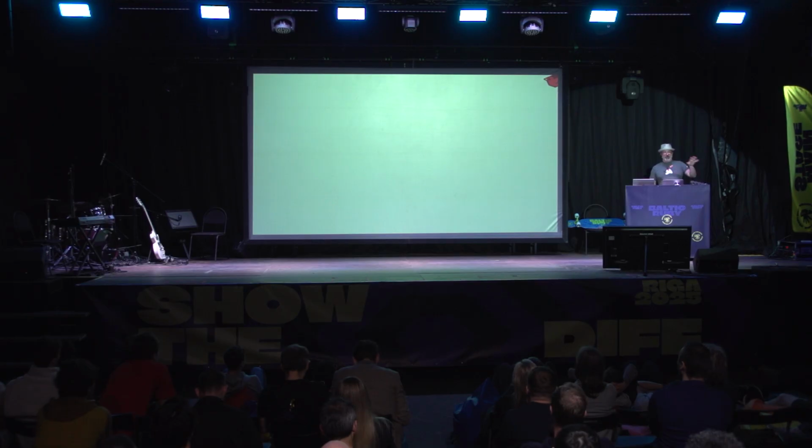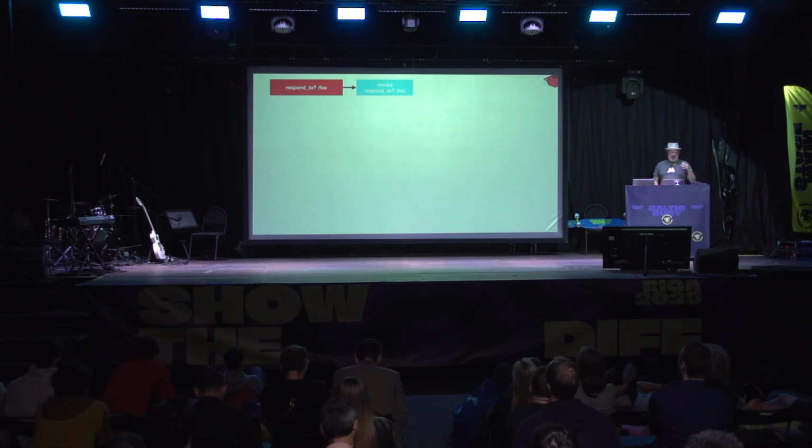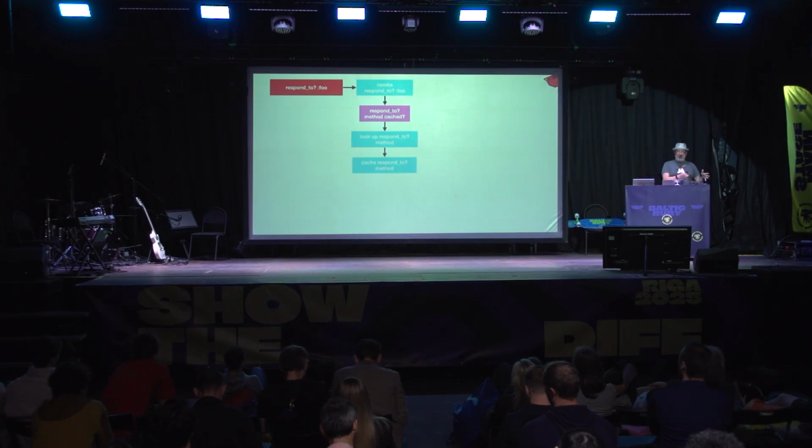So here's how it works previous to this implementation. We have our respond_to call come in. Now we know we need to invoke the respond_to method and see if the foo method is available. So we do our call. Okay, now we need to look up the respond_to method. Is it cached from a previous call? Okay, it's not cached. We go out to the class, we look up respond_to, and we cache it in our call site so that we don't have to do this lookup every time. And then we can invoke it. And of course, from here on, we can just go straight to that point. We know we've cached the respond_to method and jump right into it. So that's part of the optimization.